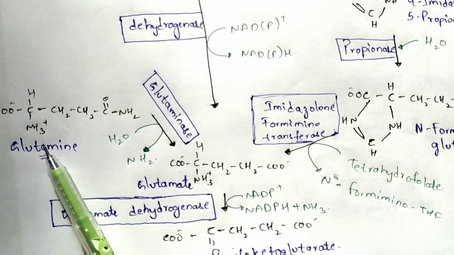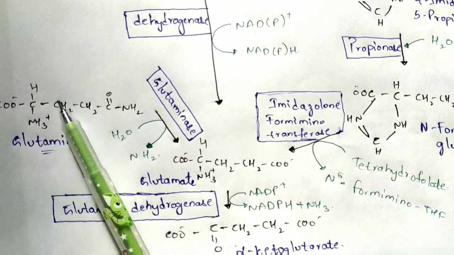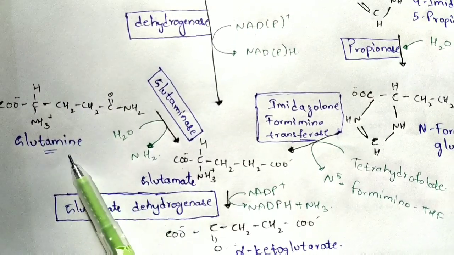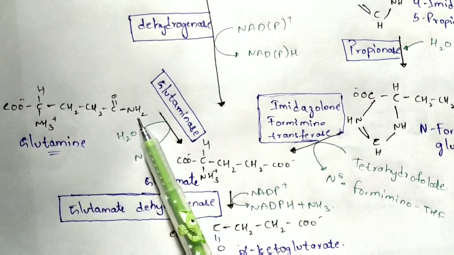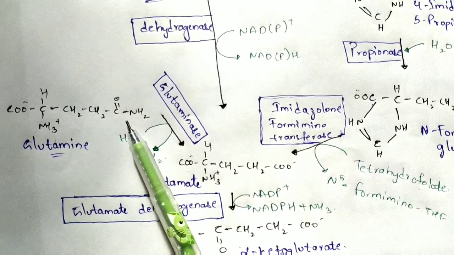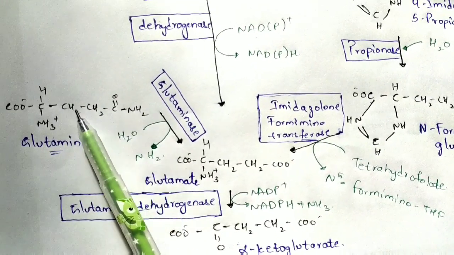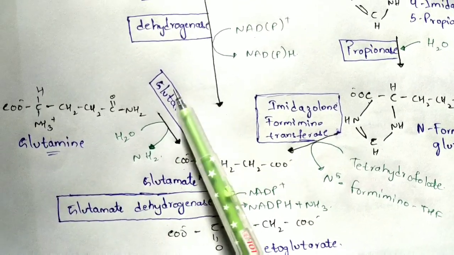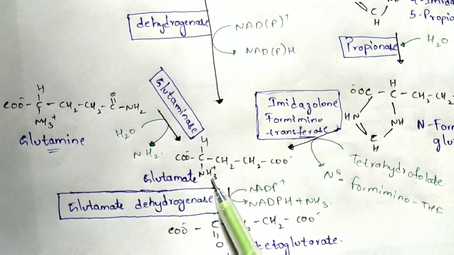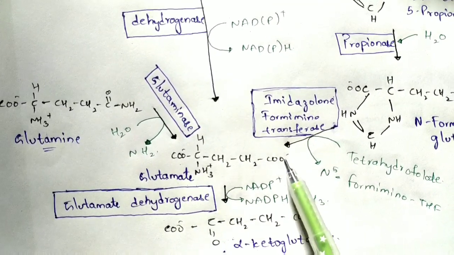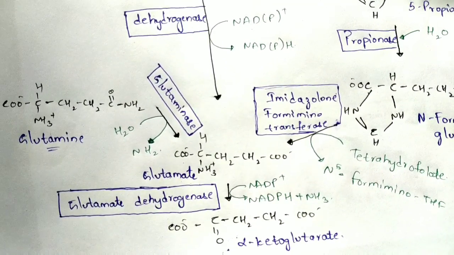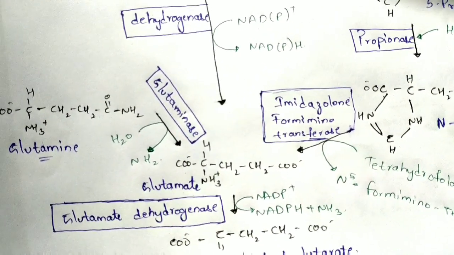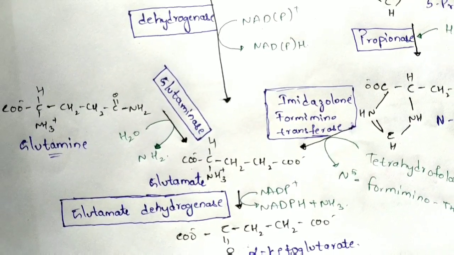Next, glutamine. Here, this will be the molecular structure of glutamine. How can you say this is glutamine? Because an NH2 group will be present over here. Now this glutamine will undergo hydrolysis with the help of an enzyme known as glutaminase. This will form glutamate. If you see here, the COO group will be attached to it, with the help of the enzyme glutaminase, and here a water molecule will be used and the amino group will be removed.